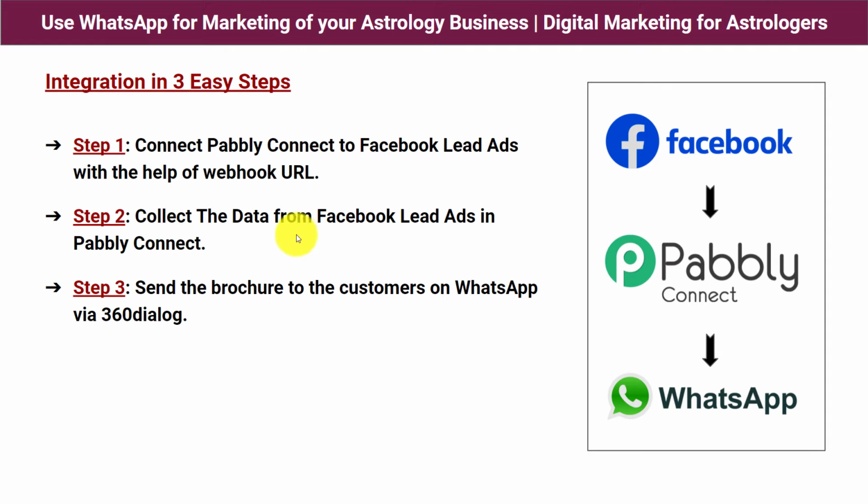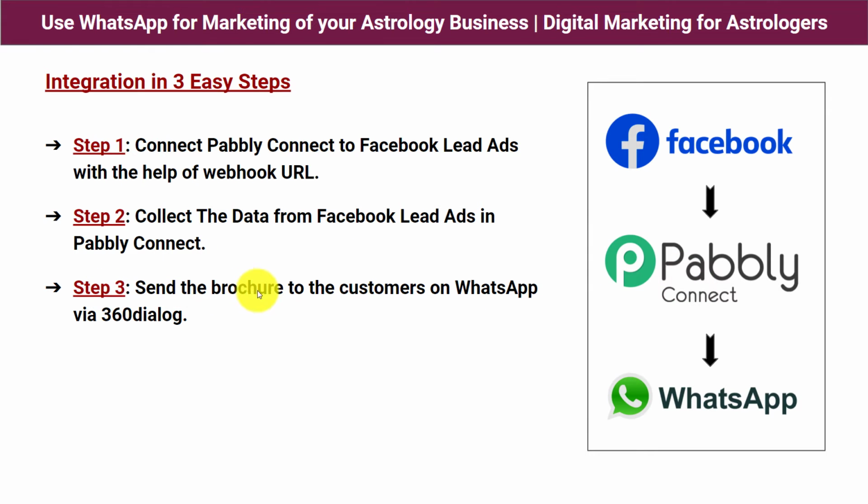Now step number 2 says collect the data from Facebook lead ads in Pabbly Connect. So as soon as the customer enters the advertisement, automatically a form will pop up in front of them. Now they have to enter the details in that form, and I want the details of that customer to get transferred into Pabbly Connect. So step number 2 says the same.